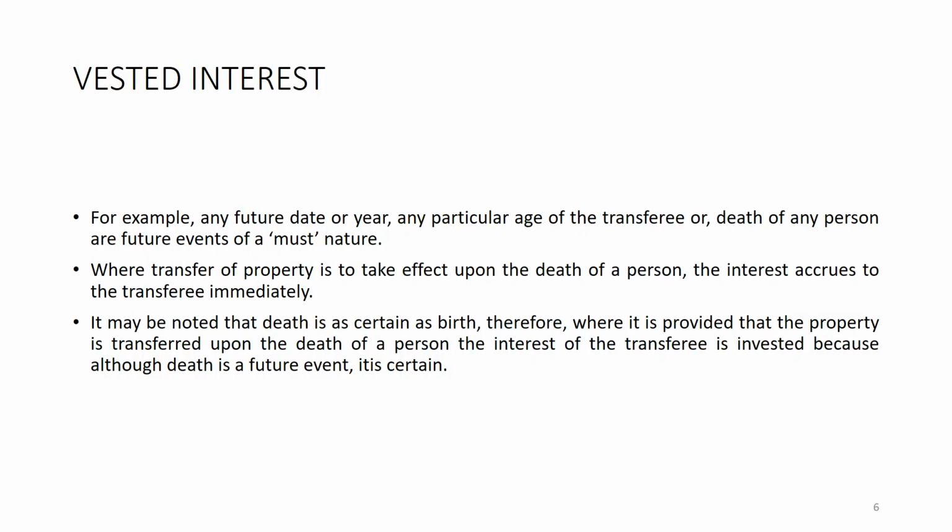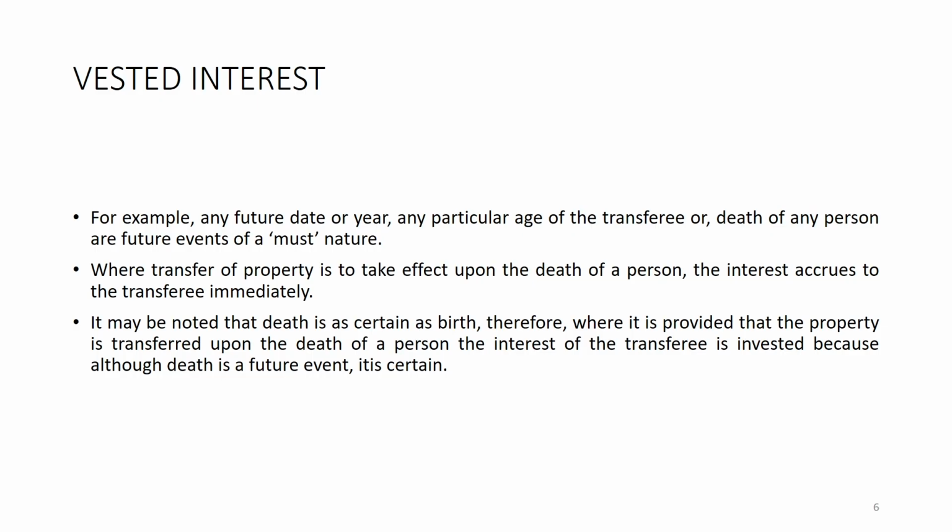Then next it says, for example, any future date or year, any particular age of the transferee, or death of any person. So, any age of the transferee, if it is mentioned, is bound to happen. Okay. Then where the transfer of property is to take effect on the death of a person, the interest accrues to the transferee immediately, being a vested interest. So, it may be noted that death is as certain as birth.